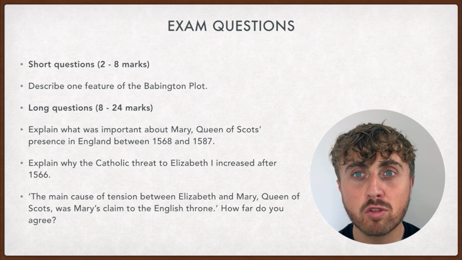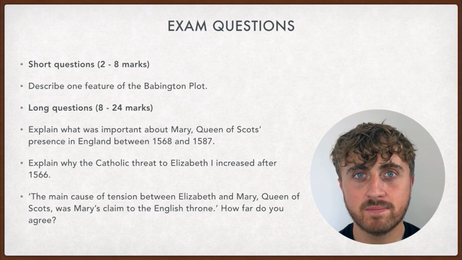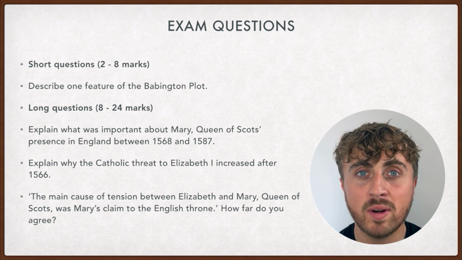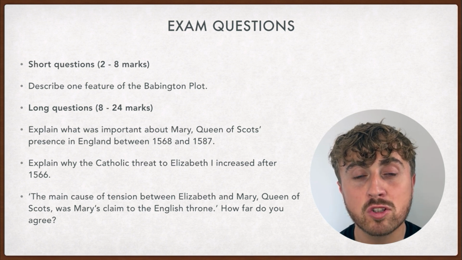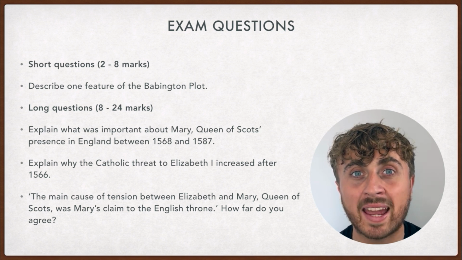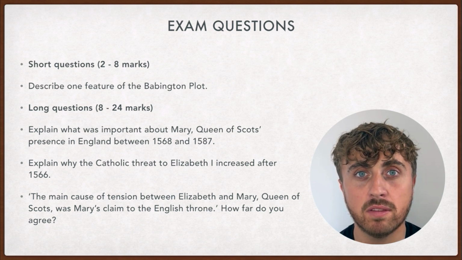Explain why the Catholic threat to Elizabeth I increased after 1566. So both of these questions are similar because they both involve you linking Mary Queen of Scots' arrival in England with the increase in the Catholic threat. So you can use the events from today in chronological order to describe how this threat increased over time and became more severe, culminating in Mary's execution by Elizabeth.